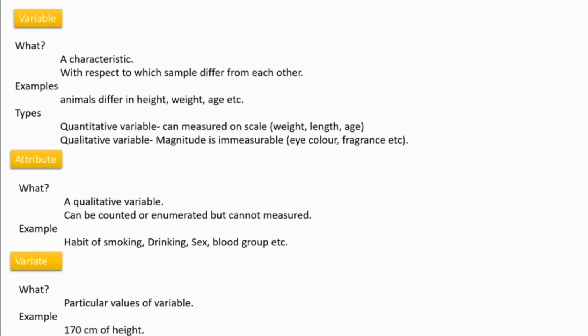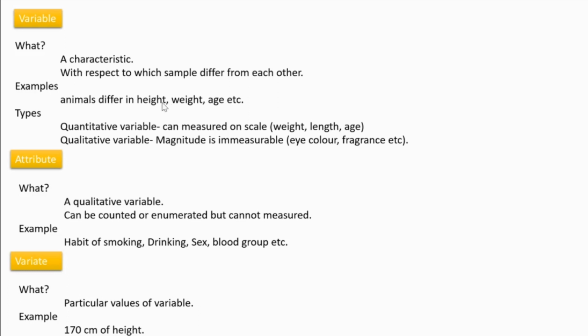Correct? That is a variable. Height is a character, and it has many values when considering each and every student in your class. So it can be considered a variable because it is a character with many varying results.